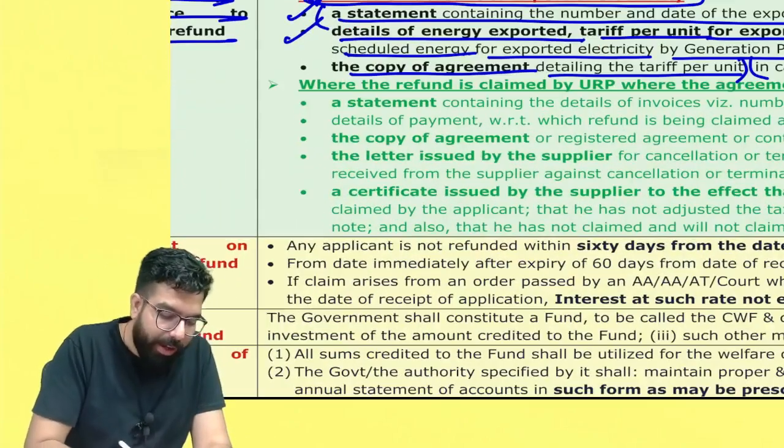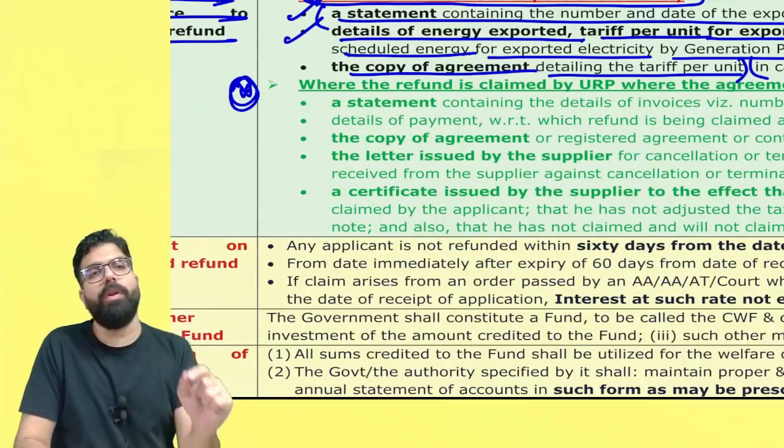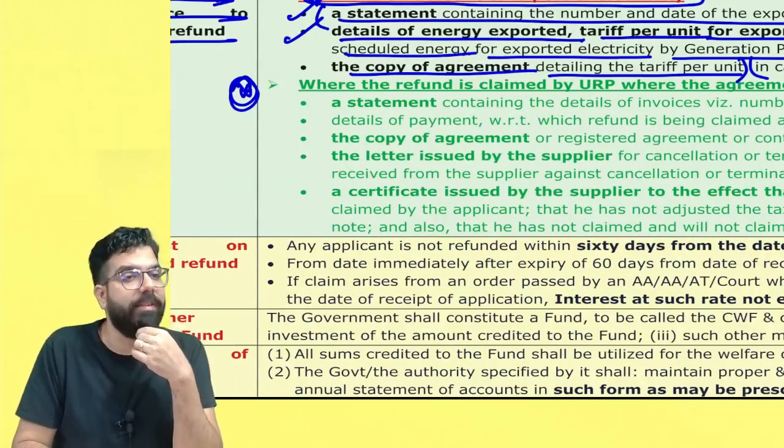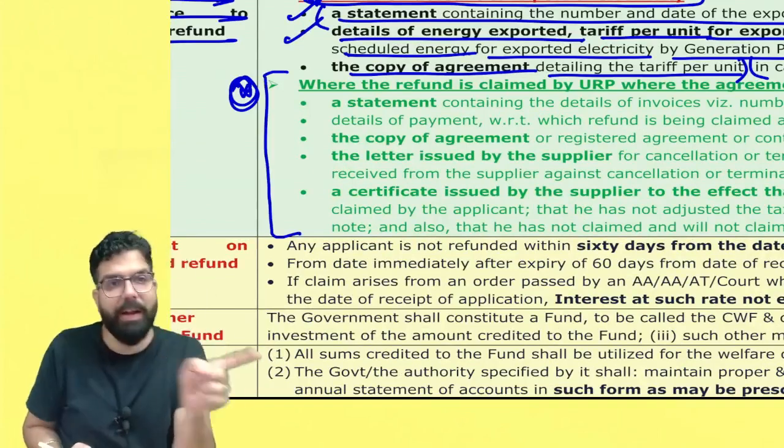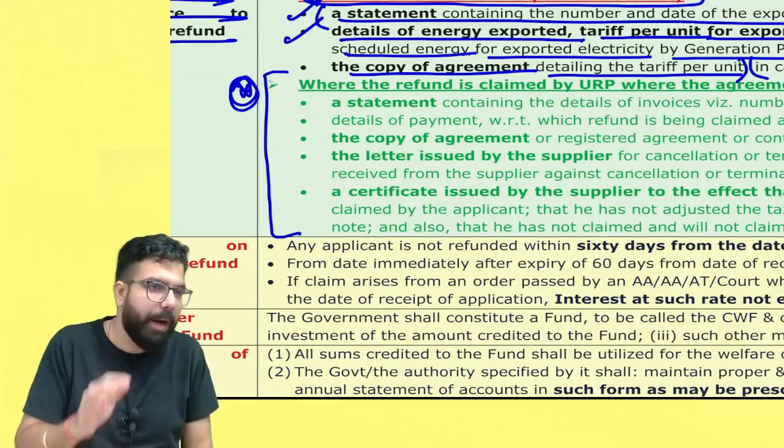Now here we have one point which is relating to refund in respect of unregistered person. Now sir, I will talk about this unregistered person refund at the end. Okay everyone, there is an amendment part, I'll talk about it at the end.